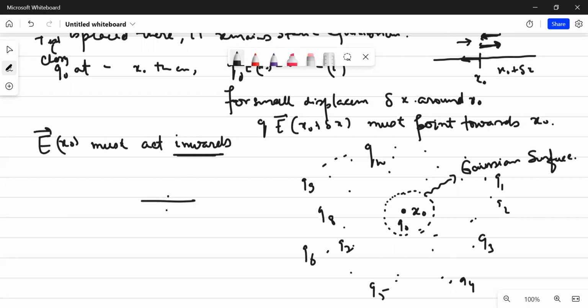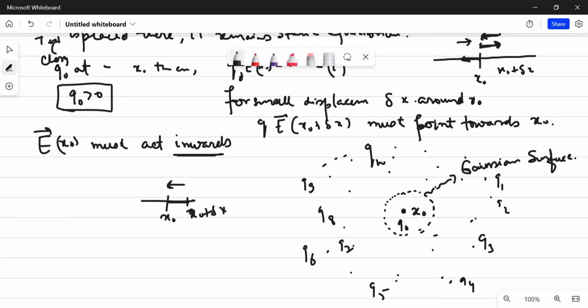See, for example, if I move from x naught to x naught plus delta x, what is happening? My electric field must be such that it can push my charged particle towards x naught. So if I'm taking the case of q naught being positive, if my electric field pushes it away, then it does not make sense. Then it cannot be a stable equilibrium. So understand that my E vector about x naught must be inwards. Only if it is inwards may it be of a restoring nature.